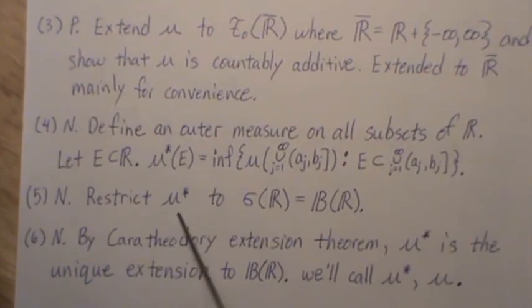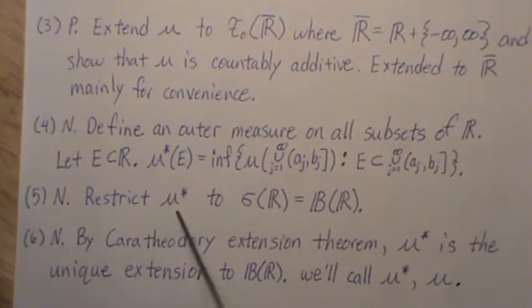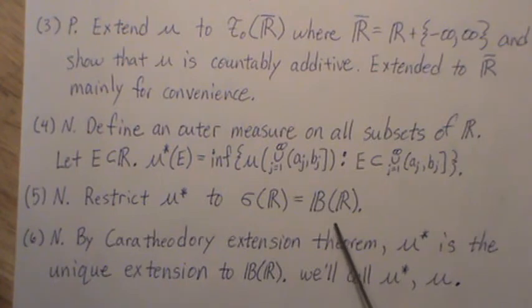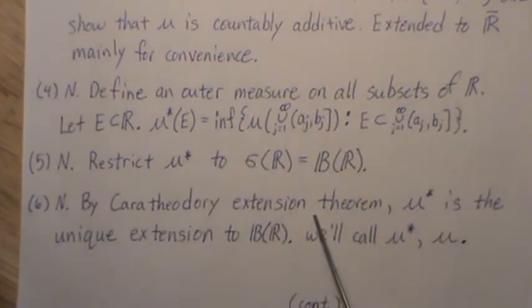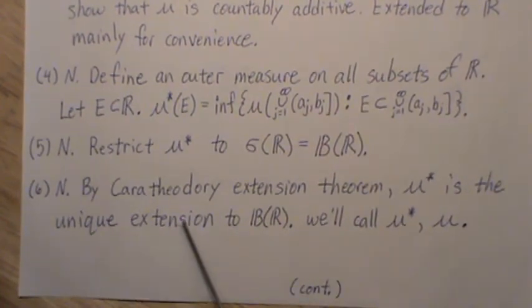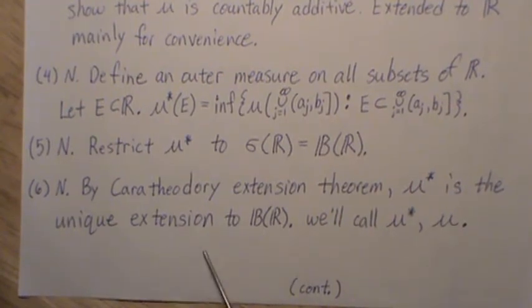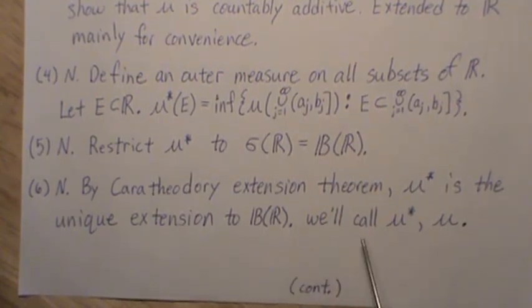Now, if we restrict mu star to the sigma field generated by these right semi-closed intervals, which is the Borel sets, then by Carathéodory's extension theorem, mu star is the unique extension to the Borel sets, and we'll just call mu star mu.